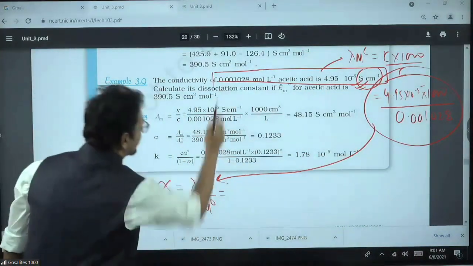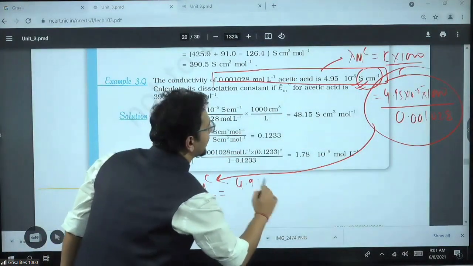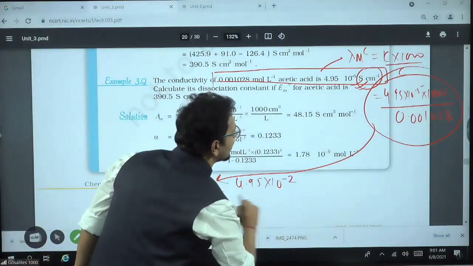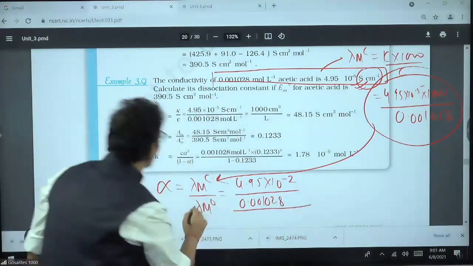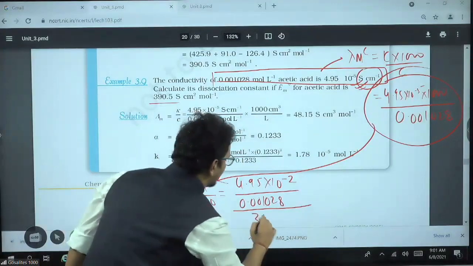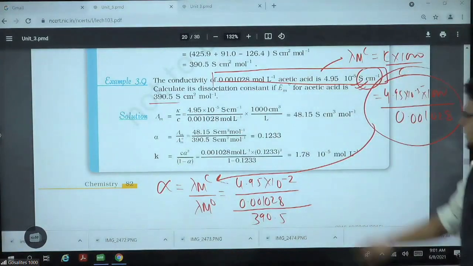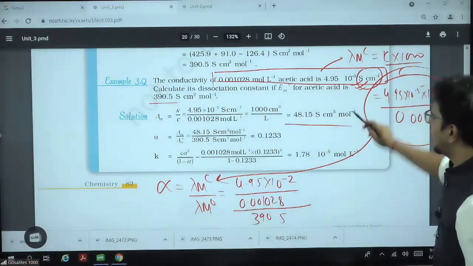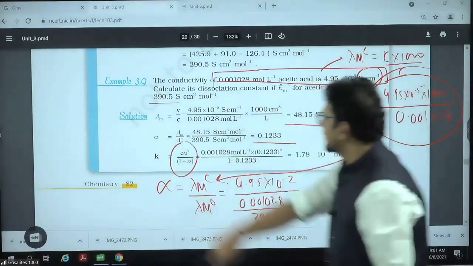Lambda M naught is 390.5. So this value 4.95 into 10 to minus 2 upon 0.001028, divided by lambda M naught 390.5. This is your alpha. Once you got lambda M, then you got alpha. Once you got alpha, put C alpha square, you will get the answer.